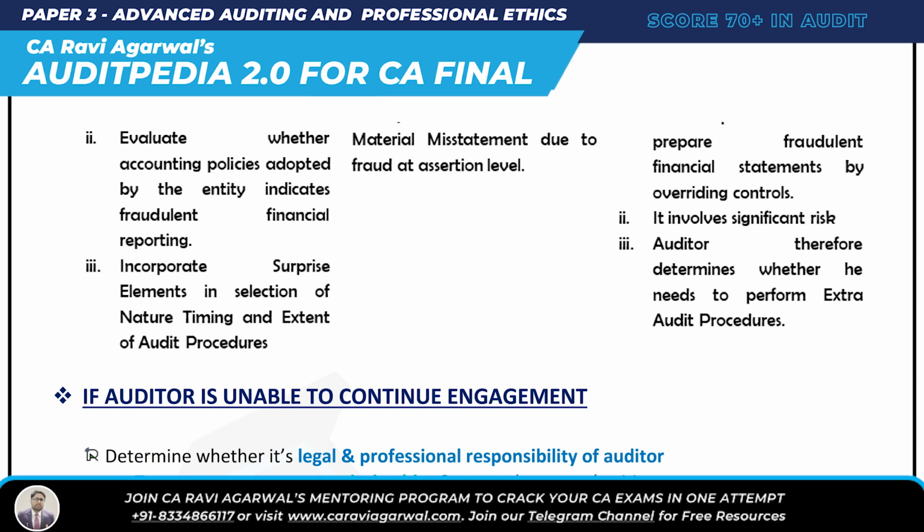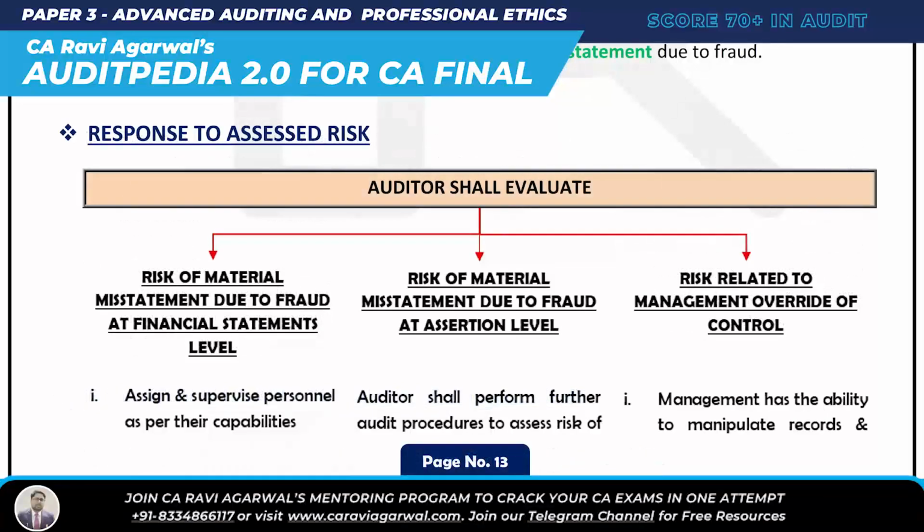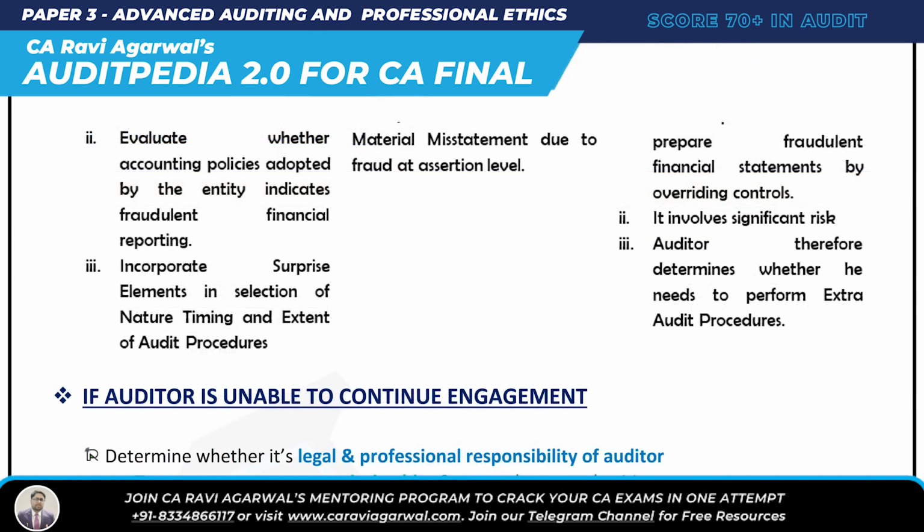So what are we studying? You want to respond to the assessed risk, right? In case of risk of material misstatement due to fraud at financial statement level, what do you have to do? Simple: assign and supervise personnel as per their capability. Number one. Then, check whether the accounting policy adopted by the entity indicates any fraudulent financial reporting. And lastly, incorporate a surprise element in selection of nature, timing and extent. Just incorporate it in the process.